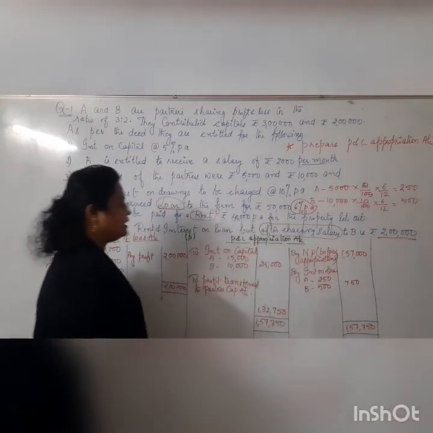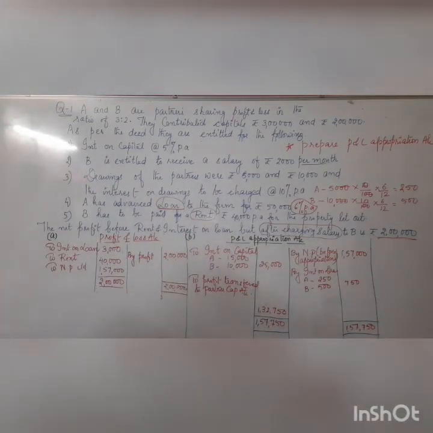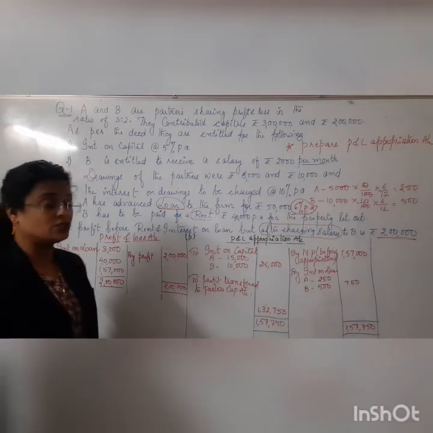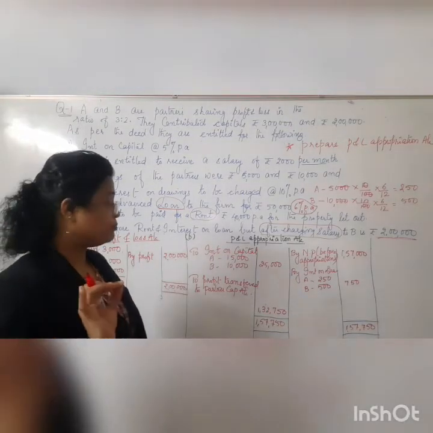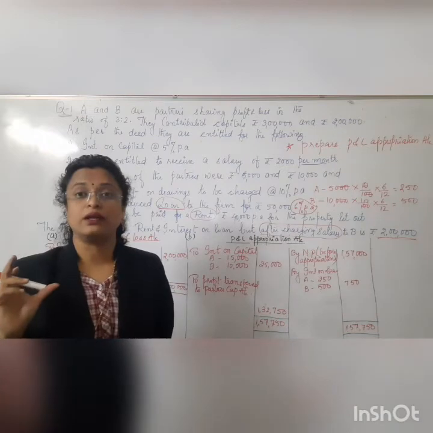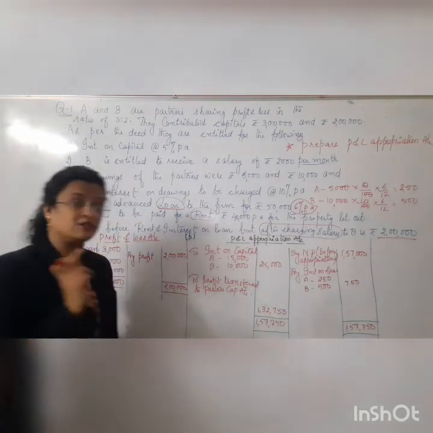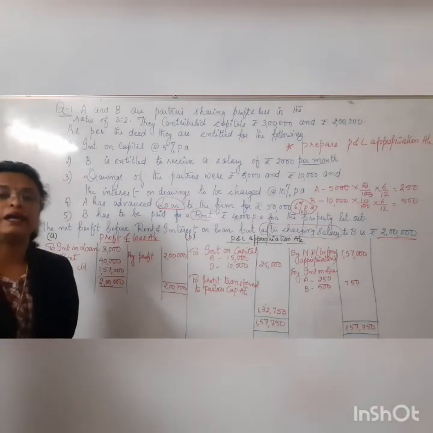That is 1,32,750. You will get the value here as how much? That is 1,32,750. So children, while preparing the accounts in the partnership, there is one important thing. We can't write the consolidated profit. The profit has to be distributed and it has to be written.